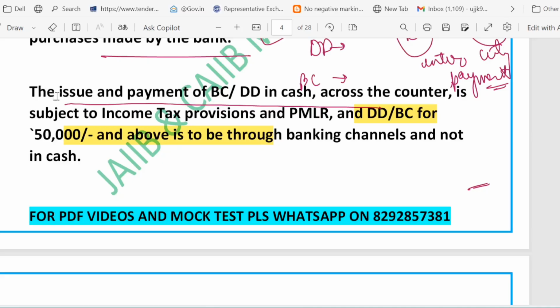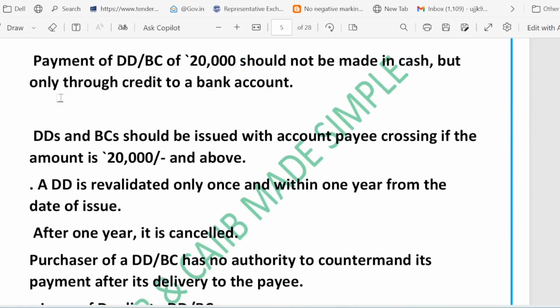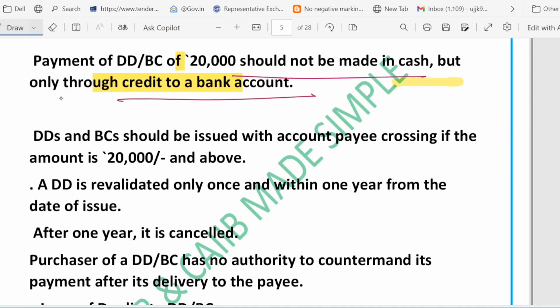So DD of 50,000 or more cannot be paid in cash. It must go through the bank account. Second point, even for 20,000 rupees or more, payment should not be in cash but credited directly to the bank account. See the point. Even for 20,000 rupees, it cannot be cash. It should be credited directly to the bank account. In simple terms, big money cannot be handled in cash form. I hope it is clear.